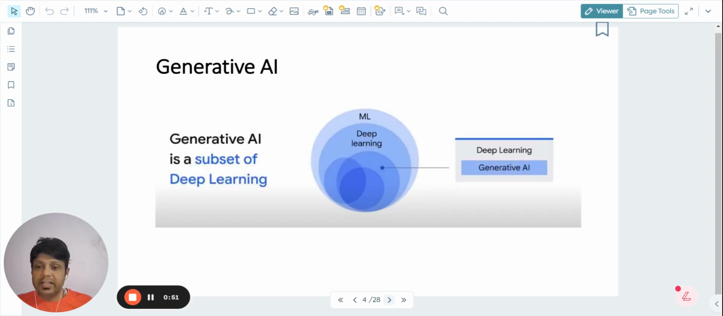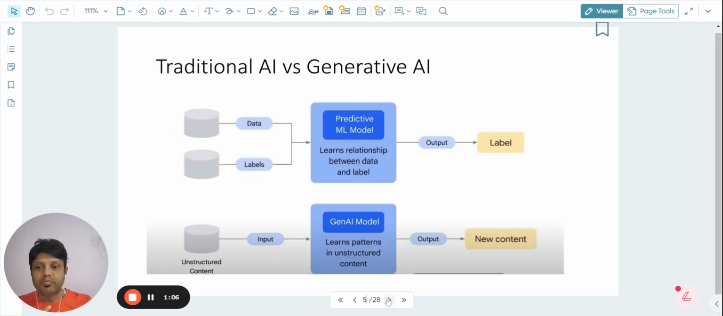So basically, where does generative AI lie? It's a part of deep learning. So generative AI is a subset of deep learning. Those neural networks that started generating something is what we started calling generative AI.